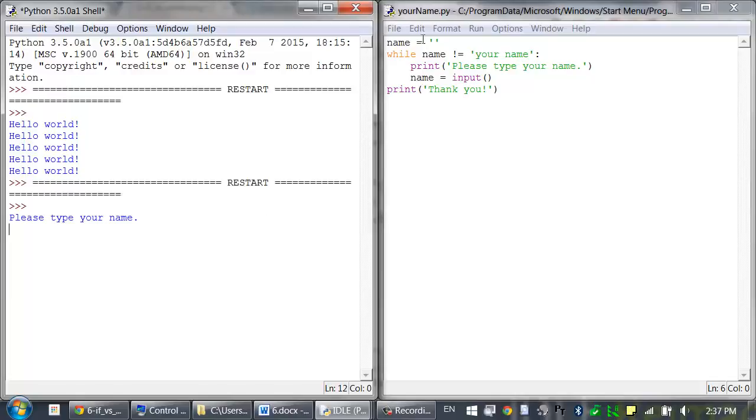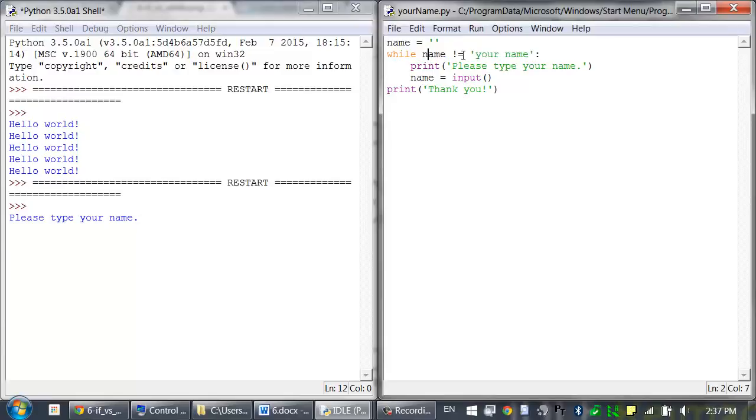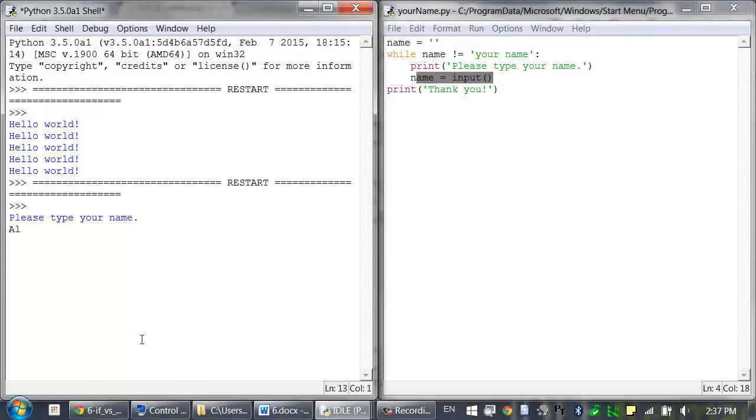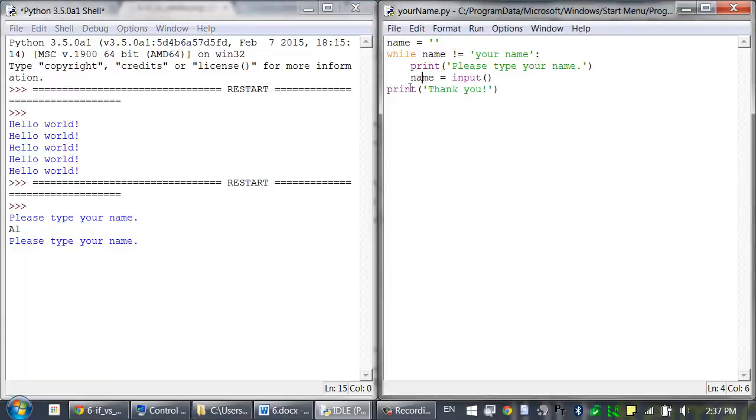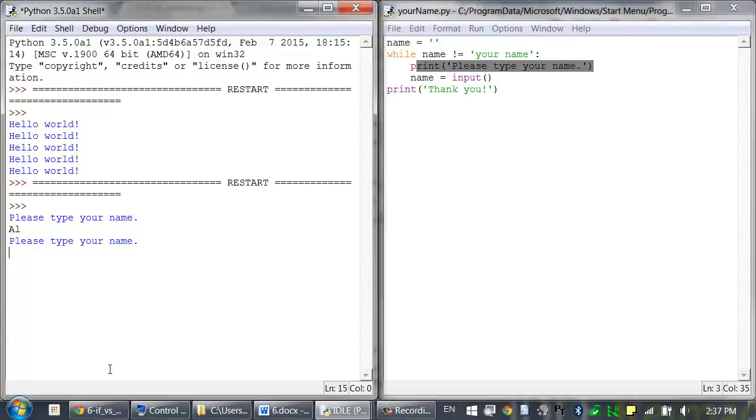So at the very start, the name variable has been set to the blank string. This means that this condition is true because blank string does not equal 'your name'. So now we are here. We've printed out 'Please type your name.', and the program is waiting for us to type in some text. So I'm going to type in my name, Al, and it's printed out 'Please type your name.' again. This is because at the end of this block, the execution has jumped back here and rechecked this condition. name is now set to the string 'Al', which still does not equal 'your name', so it's entered the loop again and printed this out and is now expecting me to type in a name.